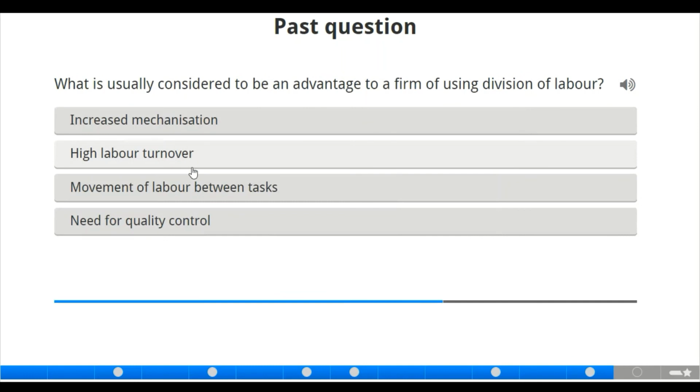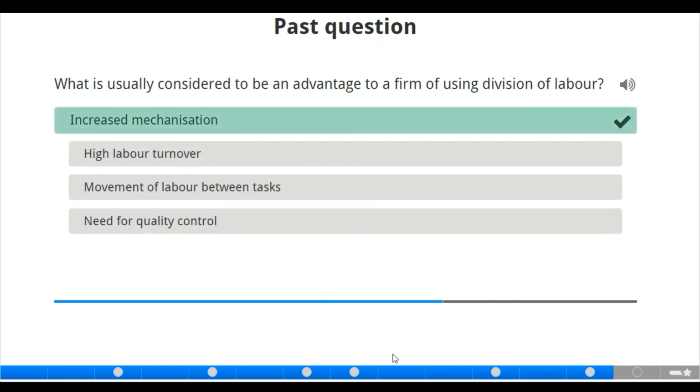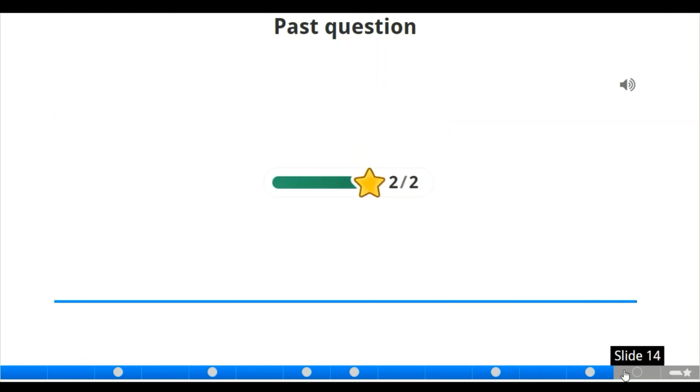Now moving to the next question, we have: what is usually considered to be an advantage to a firm of using division of labor? We're also talking about the advantages here. What should be considered to be an advantage to a firm of using division of labor? Now we have increased mechanization, high labor turnover, movement of labor between tasks, needs for quality control. Of course, it will increase their mechanization. Now that's that on that, we move to the next slide.